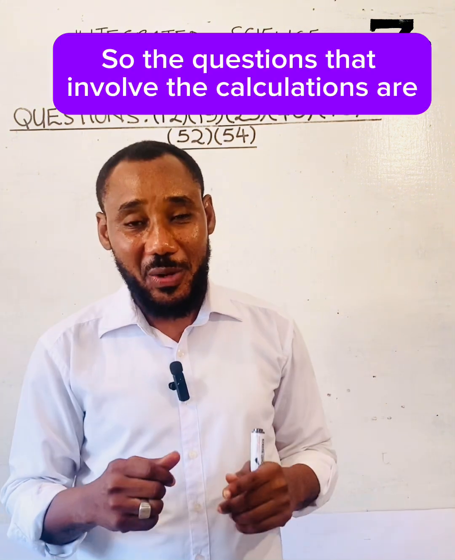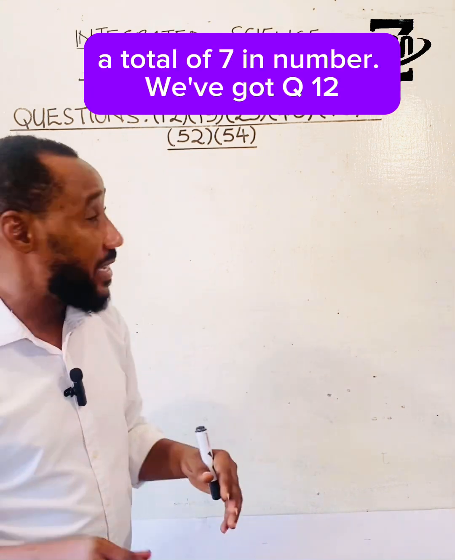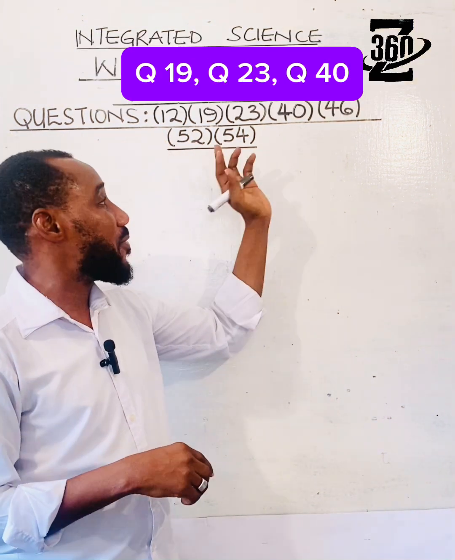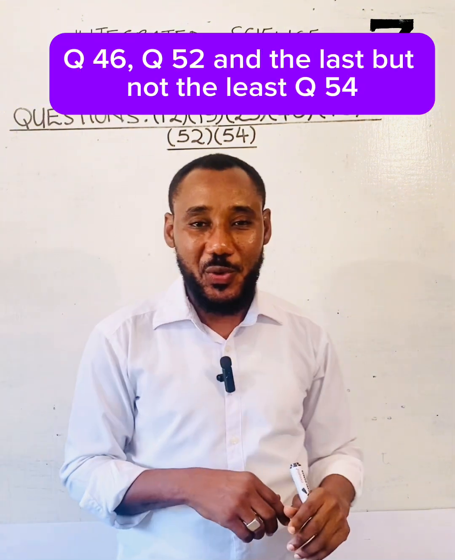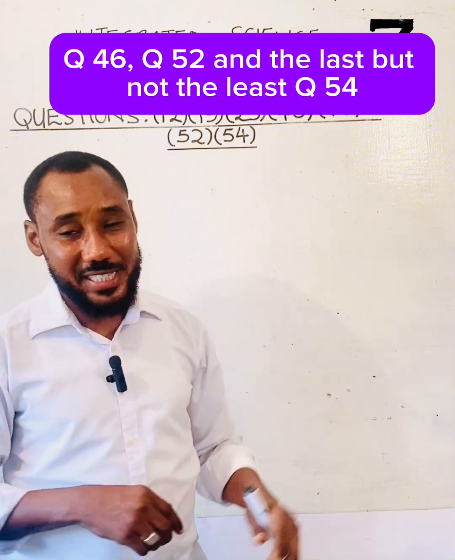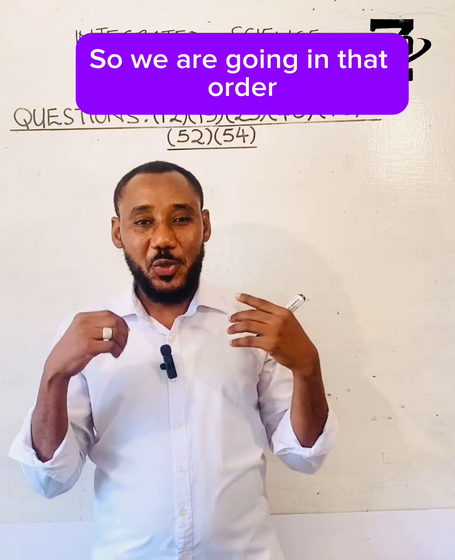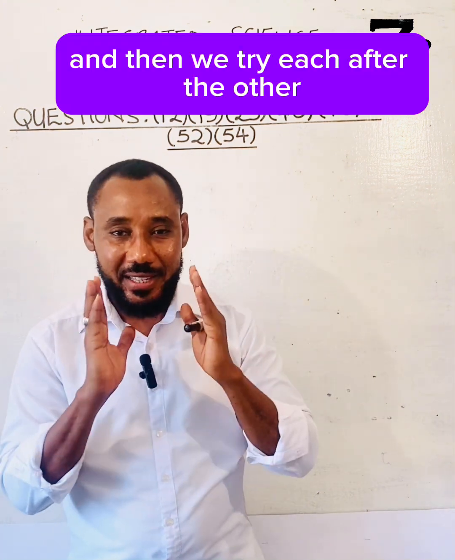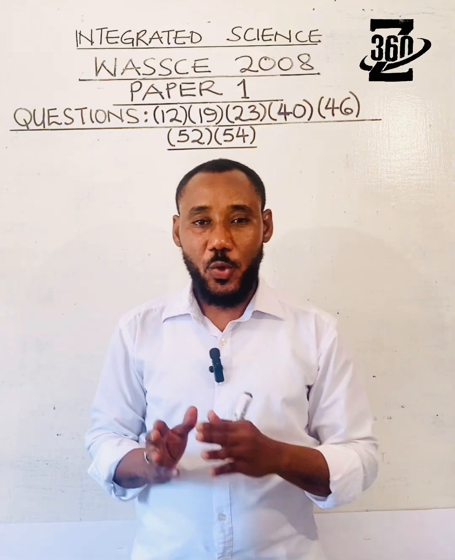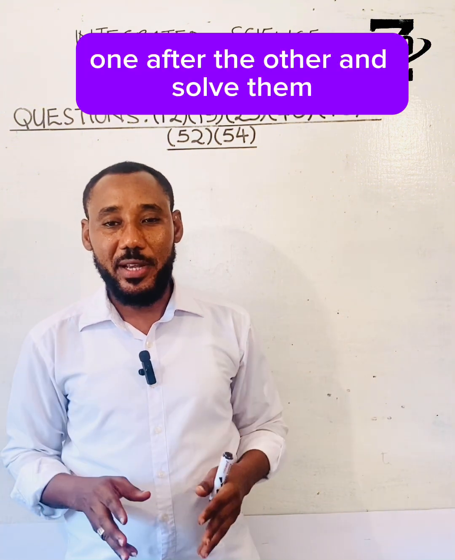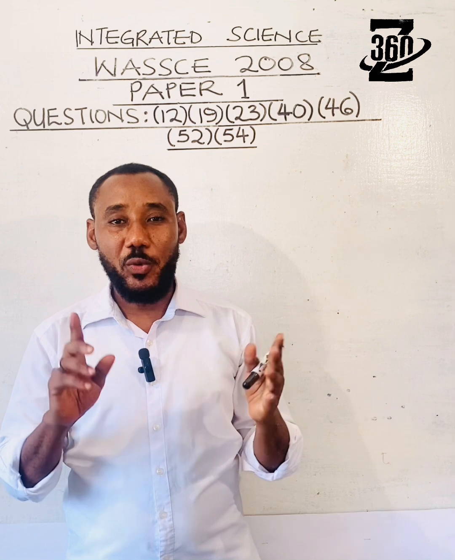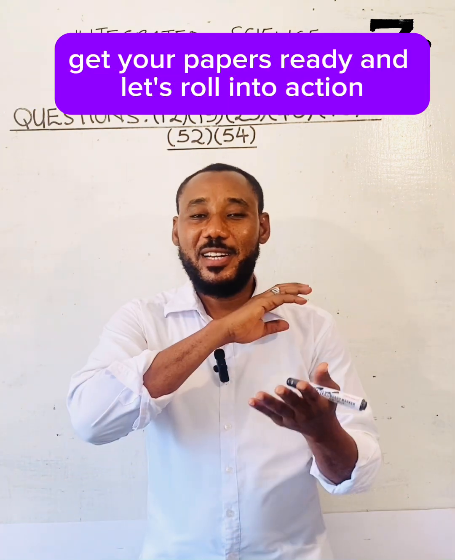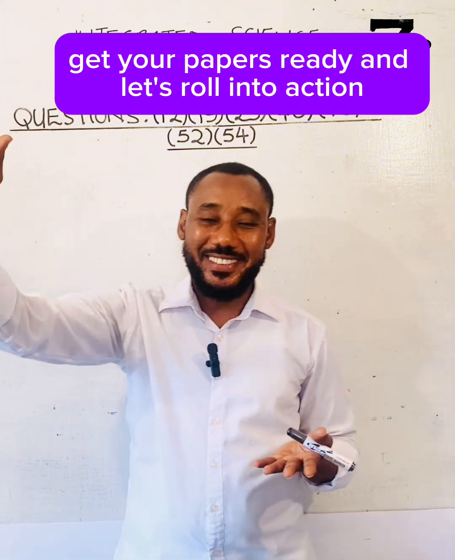So the questions that involve calculations are a total of 7 in number. We've got question 12, question 19, question 23, 40, 46, 52, and the last but not the least, 54. So we are going in that order and try each one after the other and solve them. So without much ado, get your pens, get your papers ready, and let's roll into action.